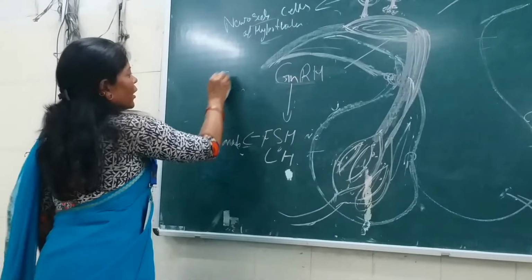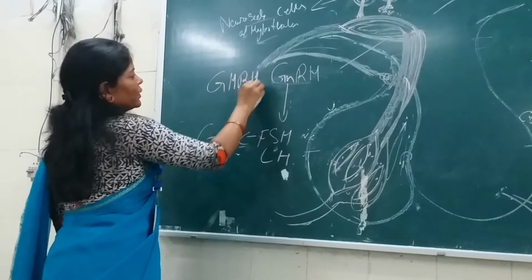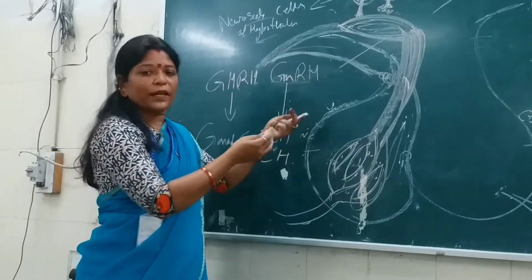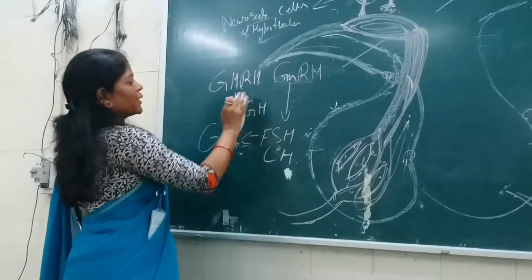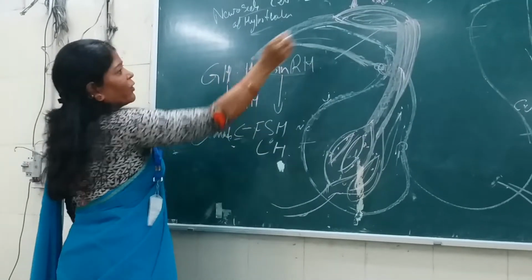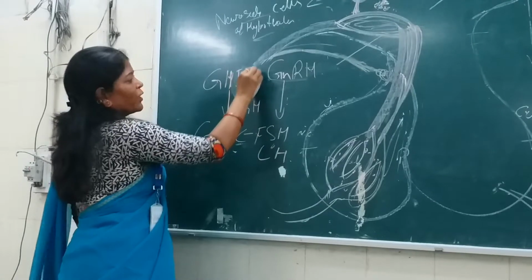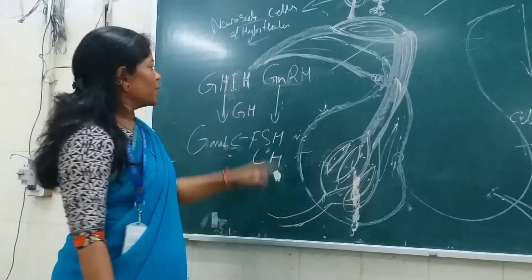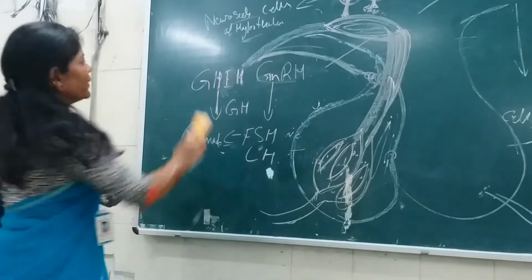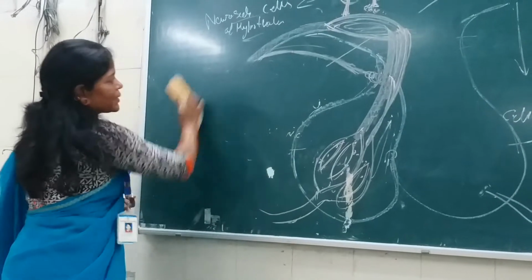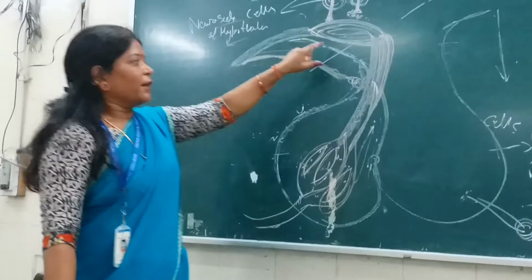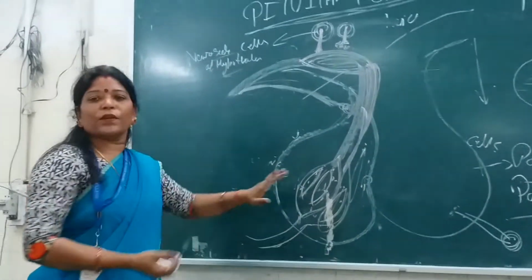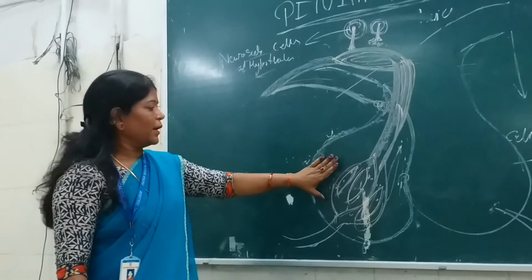Okay, suppose growth hormone releasing hormone, it will stimulate what? It will stimulate the formation of the growth hormone. But if it is releasing growth hormone inhibiting hormone, what it will do? It will inhibit or decrease the secretion of the growth hormone. Isn't it? So it is like that. There are the trophic hormones or the releasing hormones as well as the inhibitory hormones which regulate the secretion of the cells or the hormones which are secreted by the lobes of the anterior pituitary.